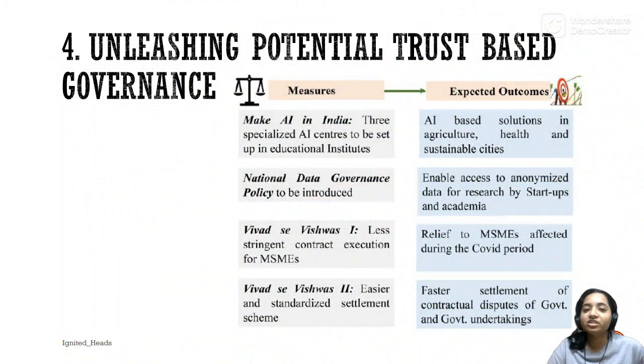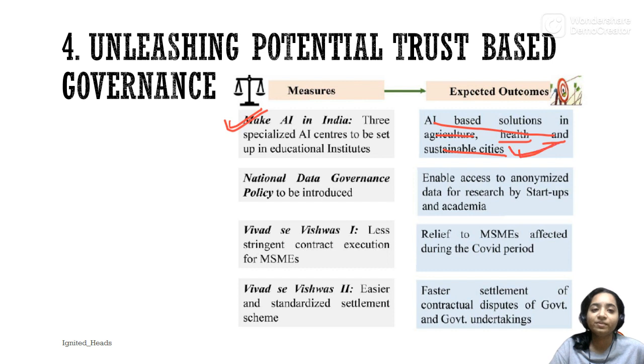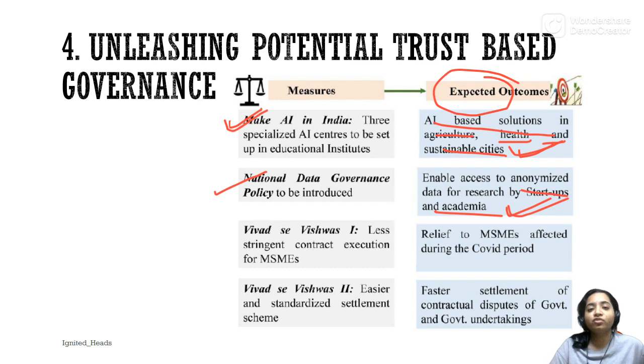Now, next is unleashing the potential. Trust-based governance, where the government wants to make AI in India. We recently had a hackathon on AI, where AI-based solutions in agriculture, health, and sustainable cities are the expected outcome. Now, the government also wants to develop a national data governance policy, which will help startups and academia get their data from a verified source without much issues.